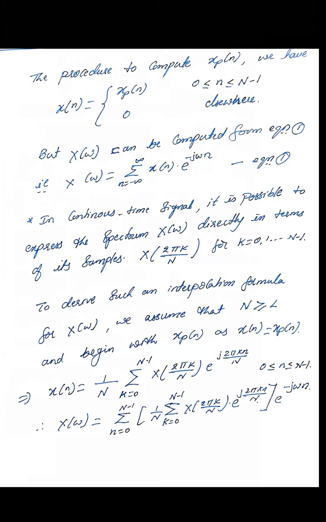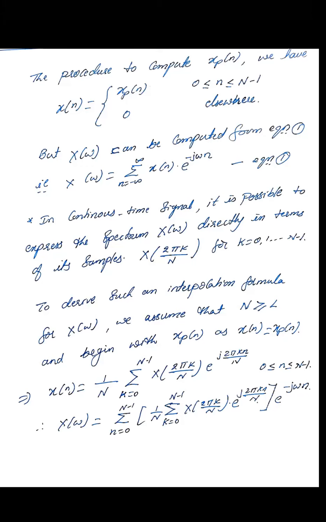So in a discrete-time signal, it is possible to express the spectrum X of omega directly in terms of its samples, 2 pi k by N, that is, the sampled Fourier transform expression. So let us derive such an interpolation formula. Let us consider X of omega. We assume that N is always greater than or equal to capital L.